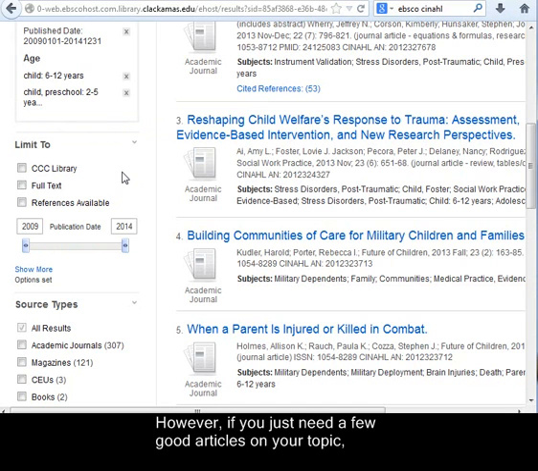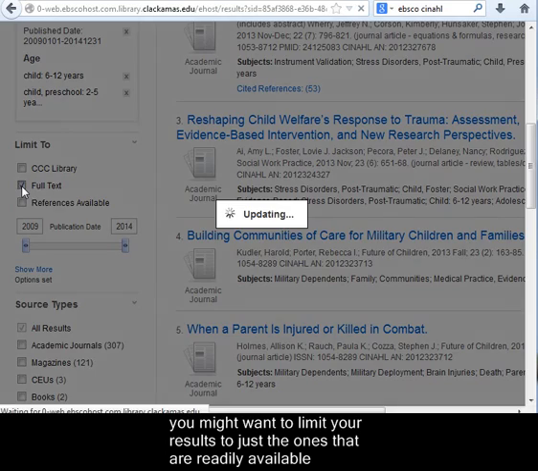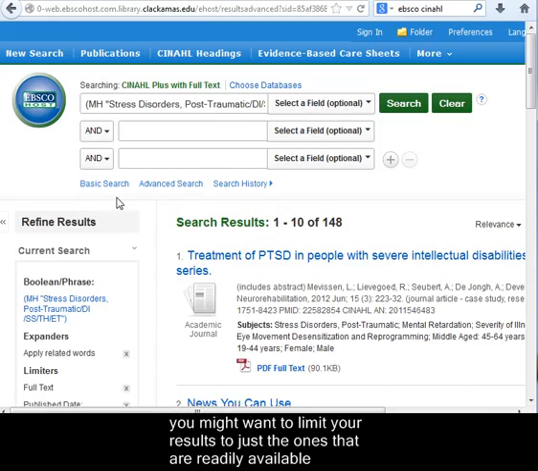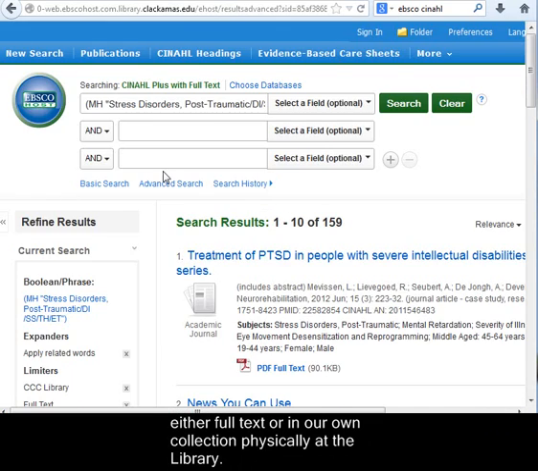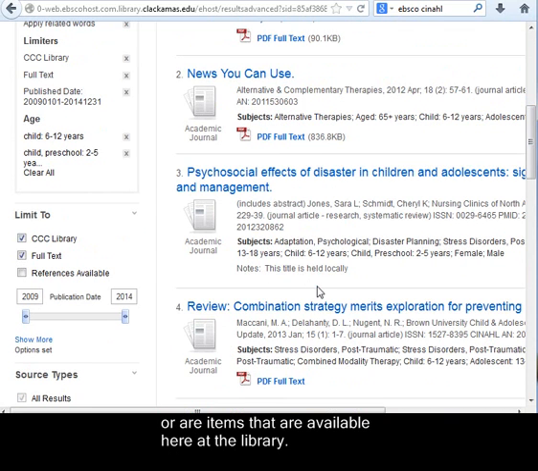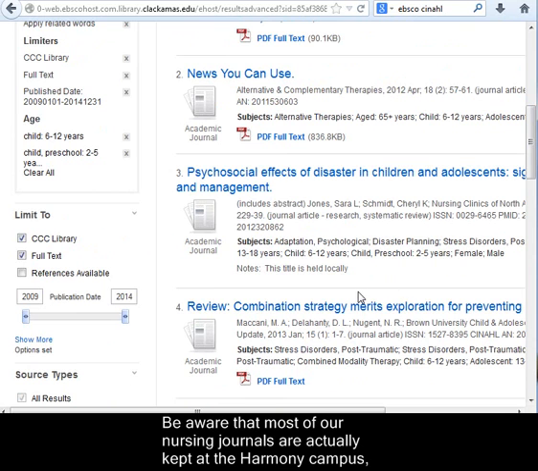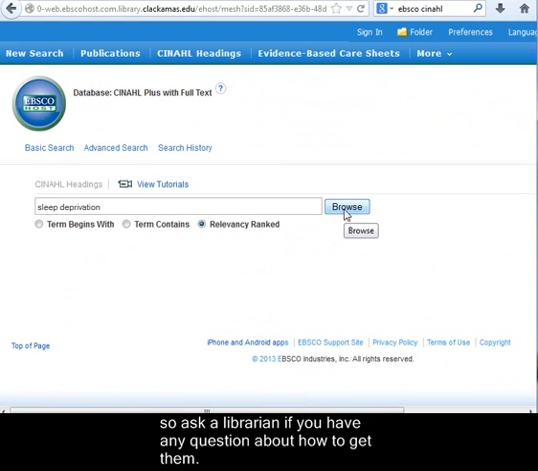However, if you just need a few good articles on your topic, you might want to limit your results to just the ones that are readily available, either full text or in our own collection physically at the library. And now all of the articles left in my results have either a link to the full text or are items that are available here at the library. Be aware that most of our nursing journals are actually kept at the Harmony campus, so ask a librarian if you have any question about how to get them.